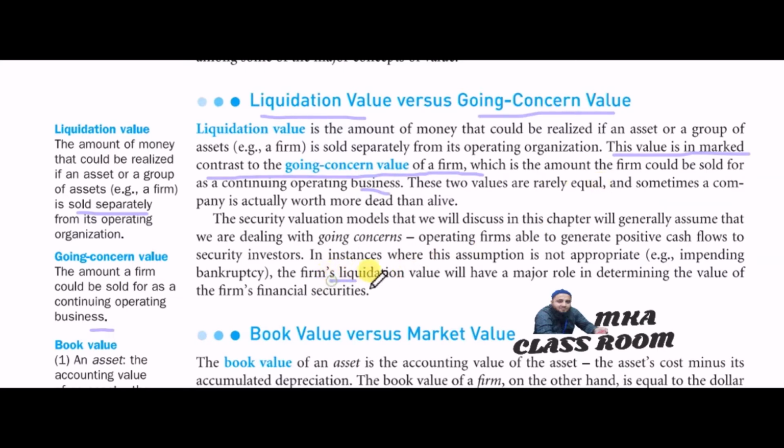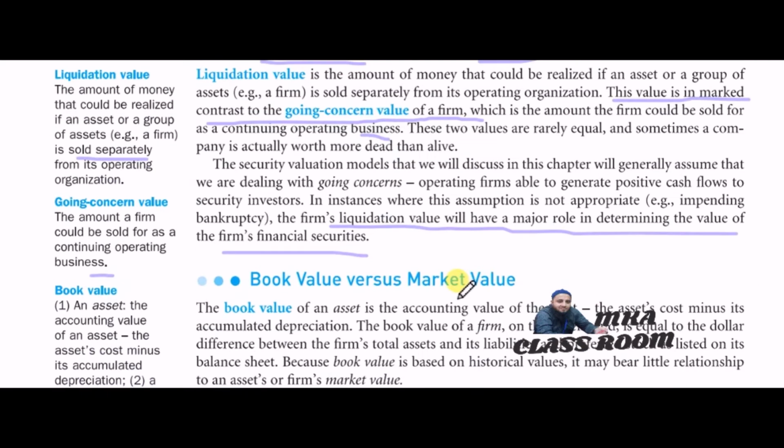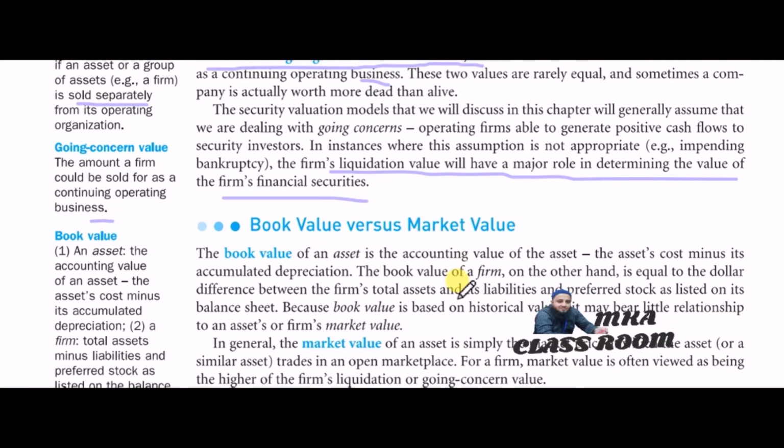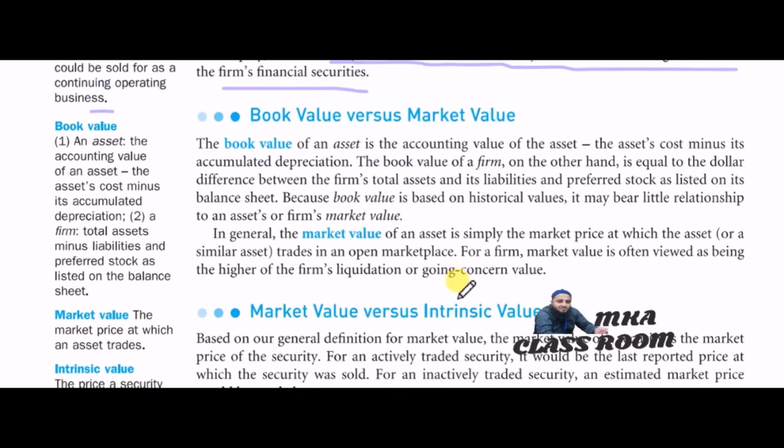So the firm's liquidation value will have a major role in determining the value of the firm's financial securities. Later on we will see book value versus market value.